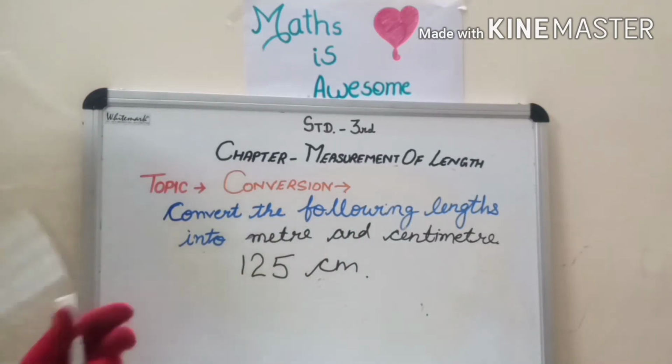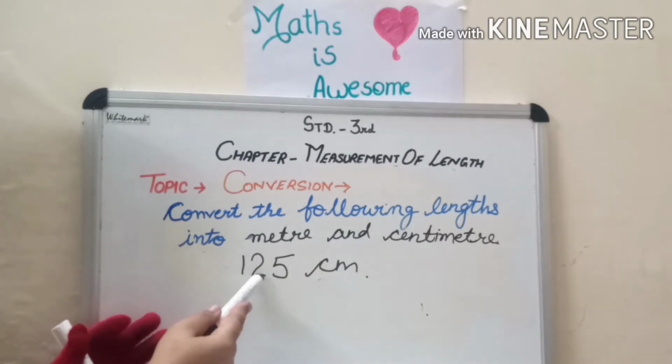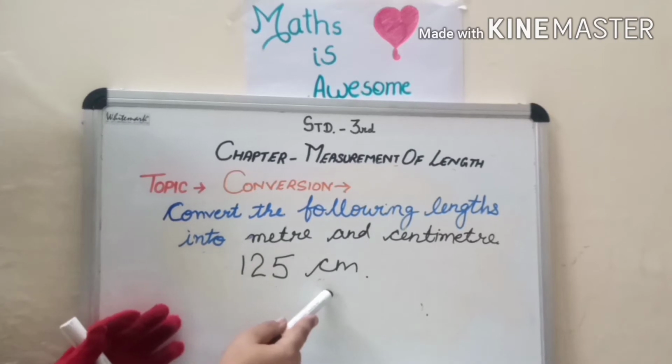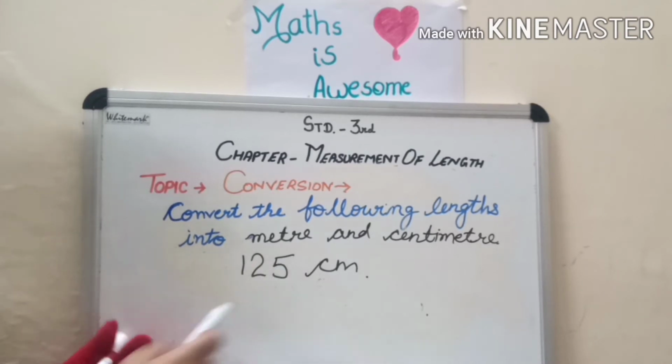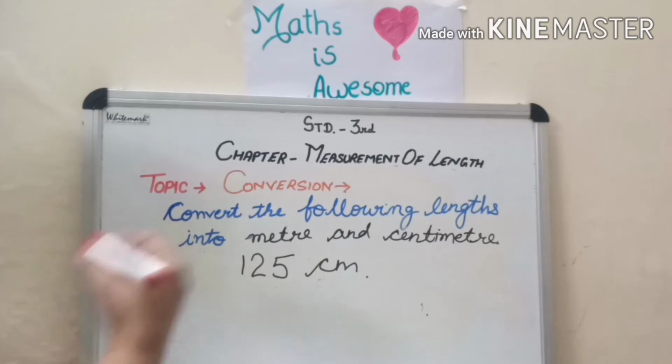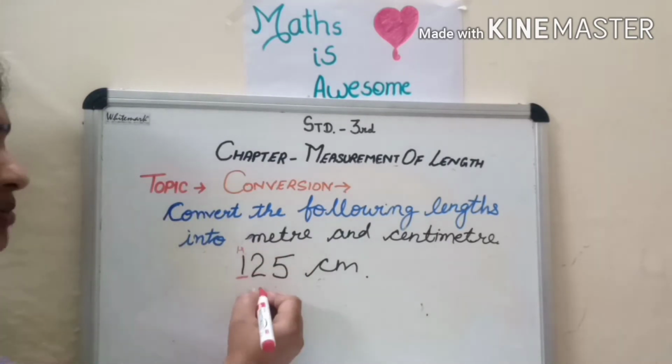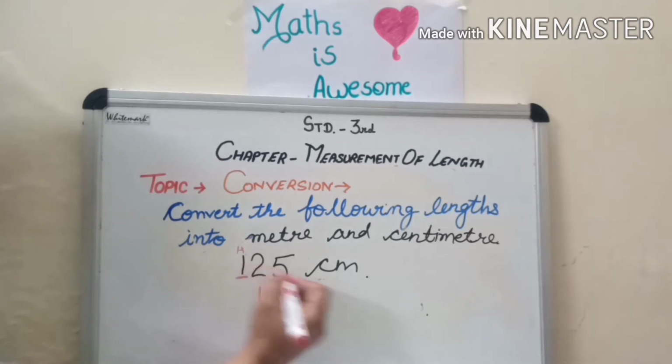Children, simply you can think in your mind. Read this again and again: 125 centimeter. How many hundreds are there in the hundreds place? 100 centimeter.